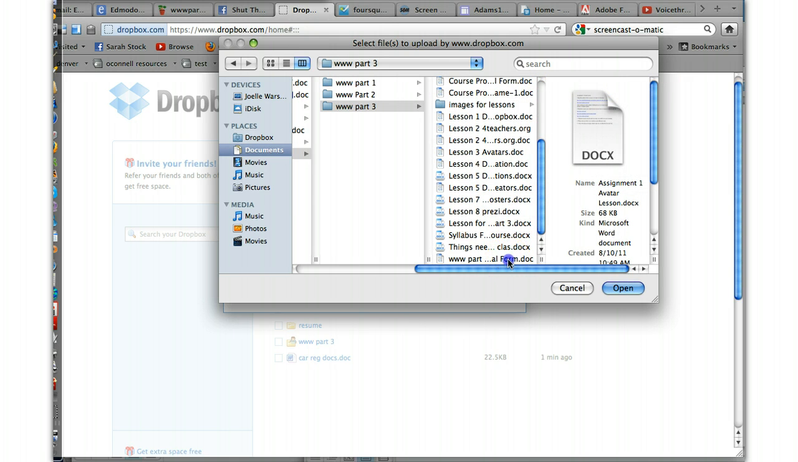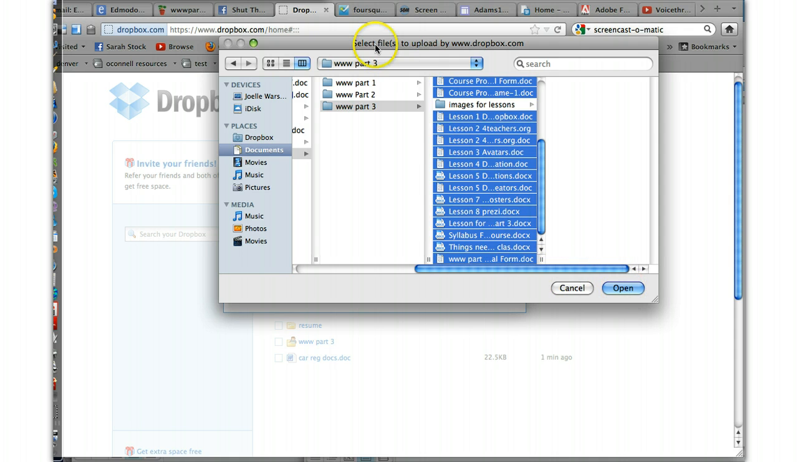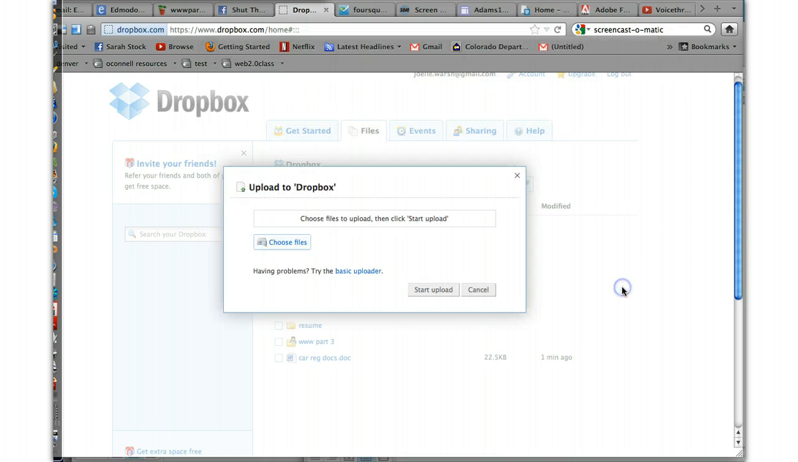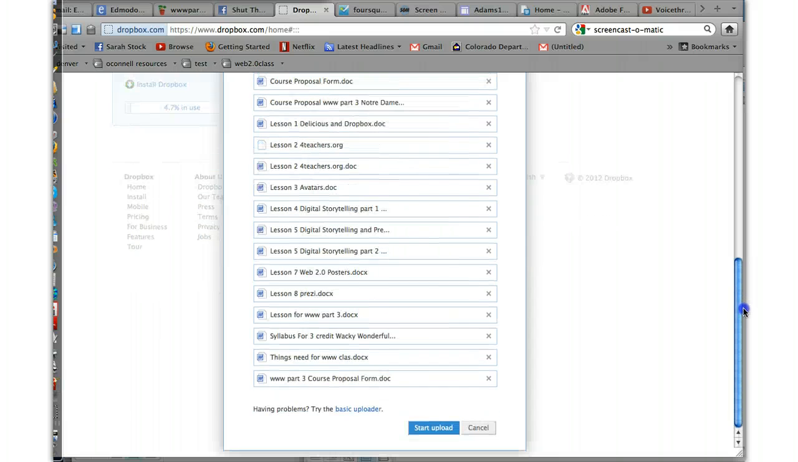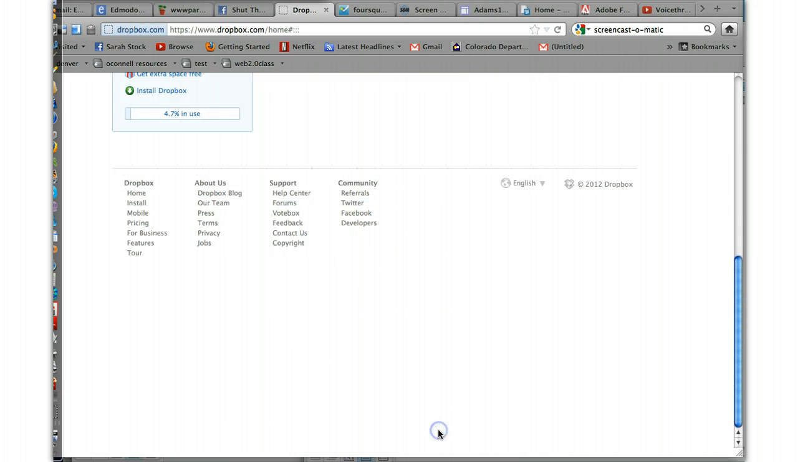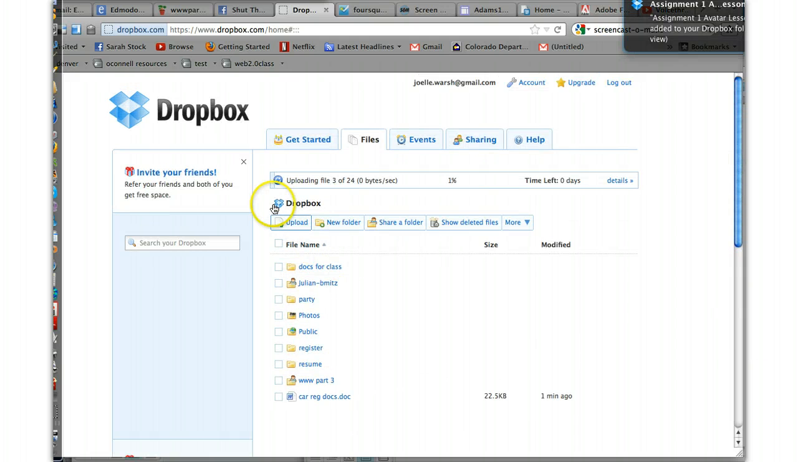So I can start at the top, and I'm just going to hold the Shift key down and grab them all. Notice it does not do folders. You have to upload individual documents. Open them up. Okay, this is fine, I want them all. Click Start Upload, and it's now going to upload all those files. See, it's telling you how much it's uploading.